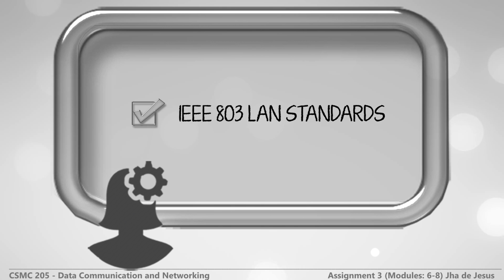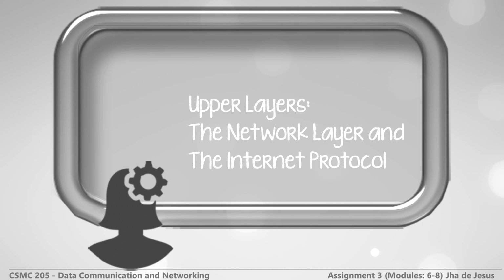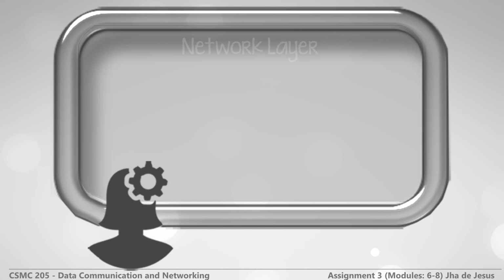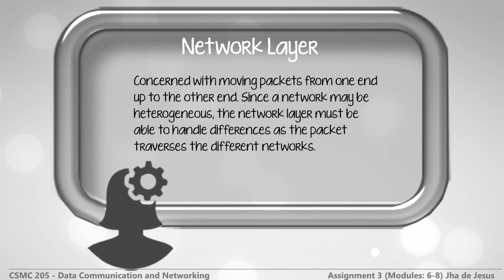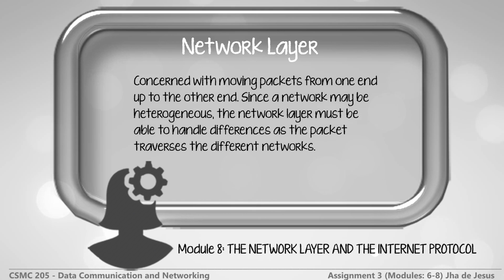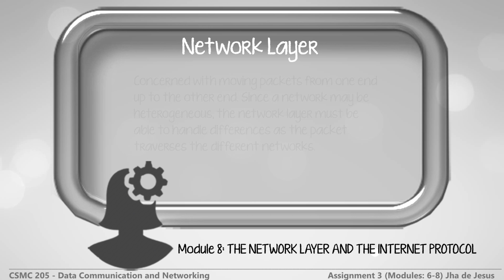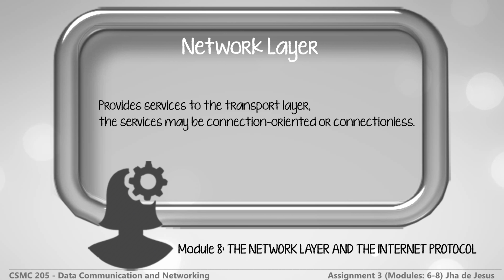I hope you are learning so far. We are on the last part of the discussion, which includes the upper layers, the network layer, and the Internet Protocol. The network layer is concerned with moving packets from one end to the other end. Since a network may be heterogeneous, the network layer must be able to handle differences as the packet traverses the different networks. Aside from this function, the network layer provides services to the transport layer. These services may be connection-oriented or connectionless.